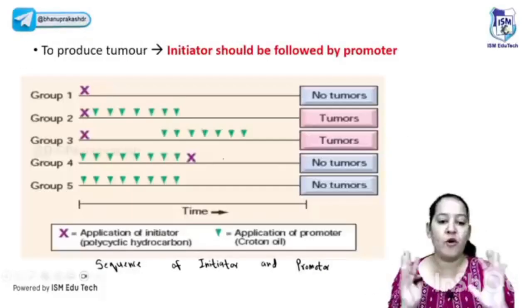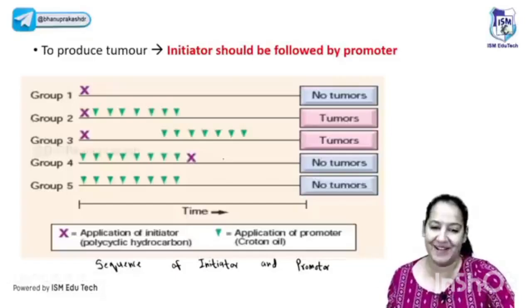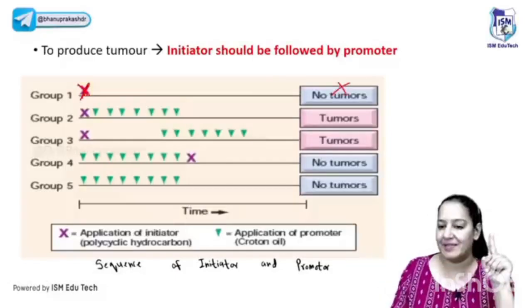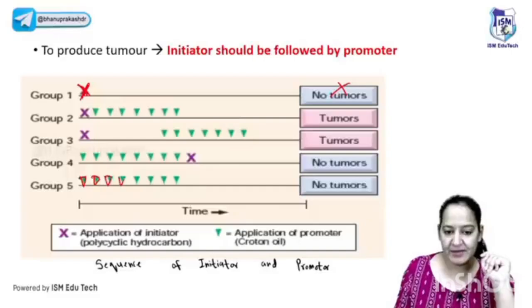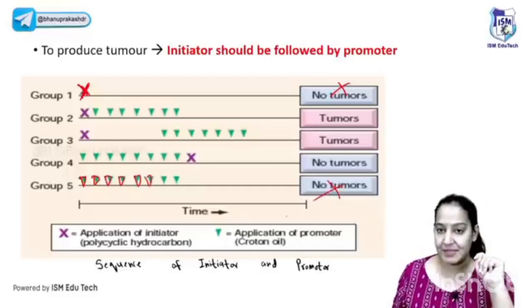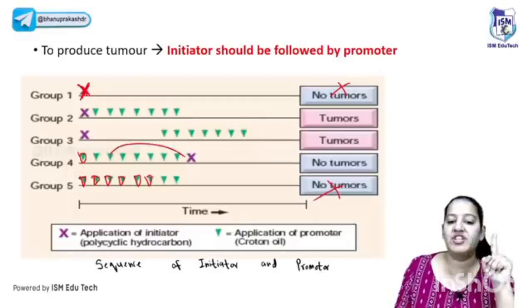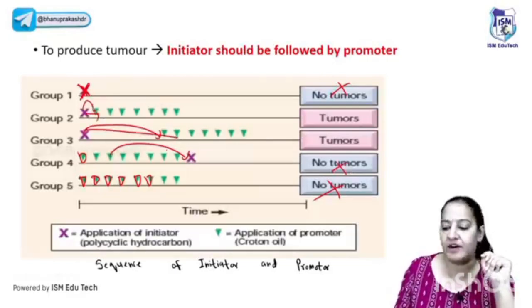Okay? So the initiator should be followed by the promoter. The promoter is not followed by the initiator. Then only cancer will occur. If only the initiator is present, there is no cancer. If only the promoter is present, see, the triangles are the promoter, green triangles, then also no cancer is present. If the promoter is followed by the initiator, again no cancer is present. Cancer occurs only if the initiator is followed by the promoter, whether in continuity or after a gap. Say yes.